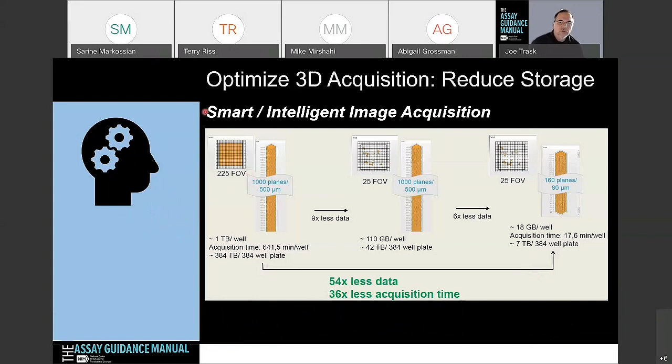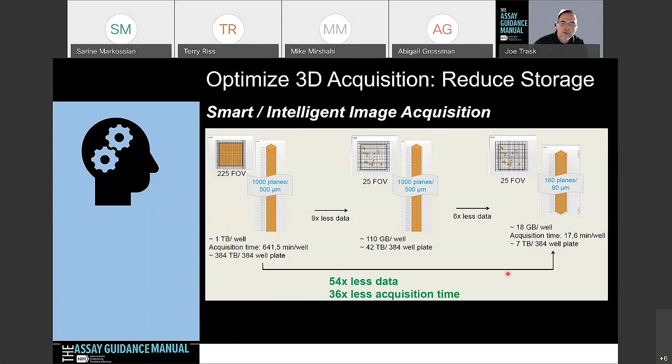The other thing is it does reduce storage, and this is just an example, maybe a bit exaggerated, but I think the point comes across. If we're using Matrigel, for example, we may take 1,000 planes that could go over 500 microns because we want to get that type of resolution. If we took 225 fields of view in a 384 well plate, for example, that's going to generate about 384 terabytes of data from that plate.